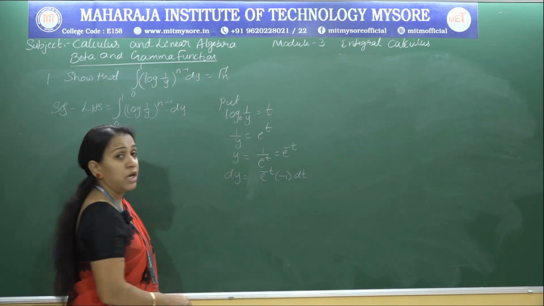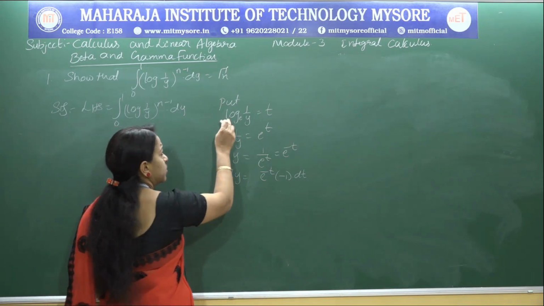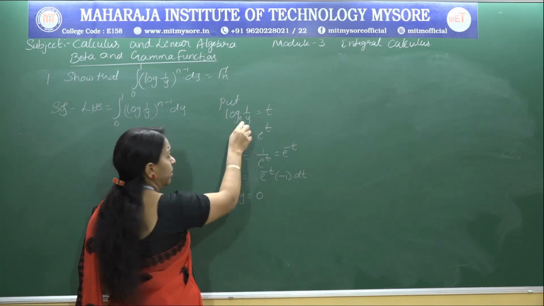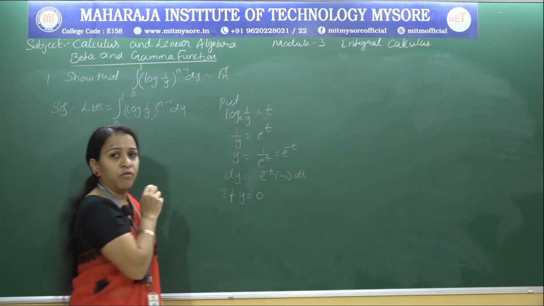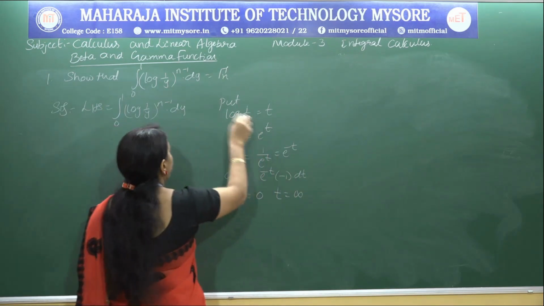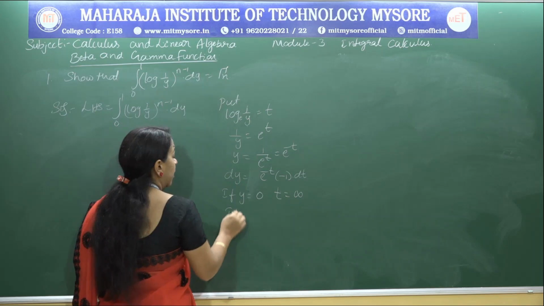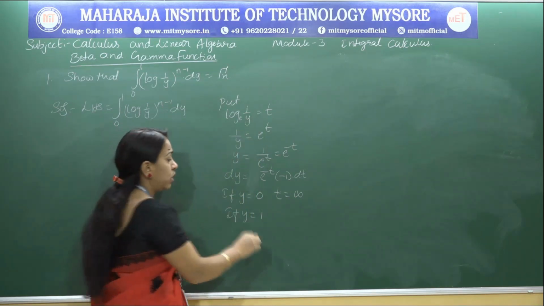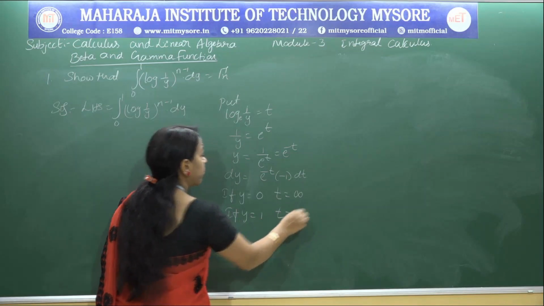Now we should change the limits also. If y equal to 0, the lower limit, 1 by 0 will be infinity, so log infinity is nothing but infinity, and the upper limit is 1. If I put y equal to 1, 1 by 1 is 1, so log 1 is 0.